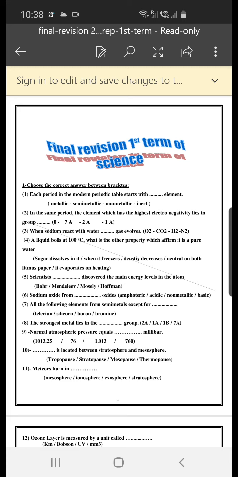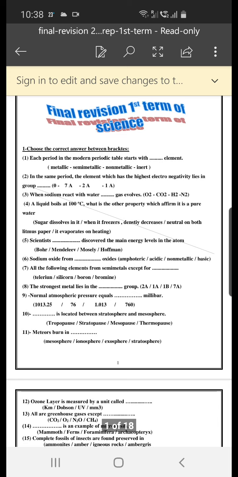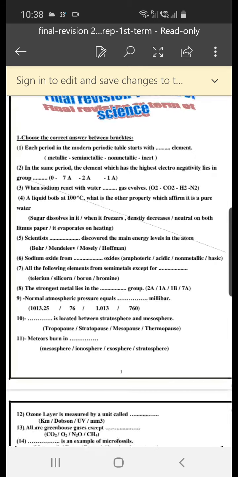Sugar dissolves in it, or when it freezes density decreases, or neutral on both litmus paper, or it evaporates on heating. The answer is when it freezes density decreases, because this property is specialized in water. No other liquid has this property.